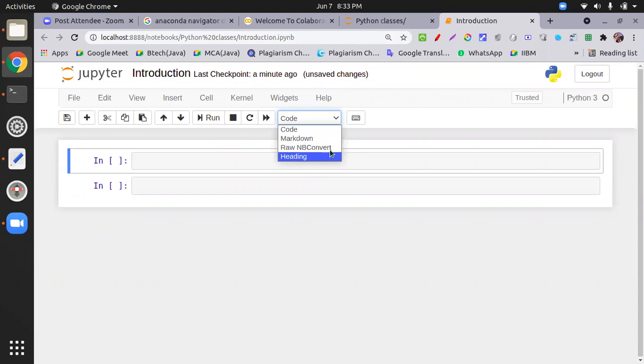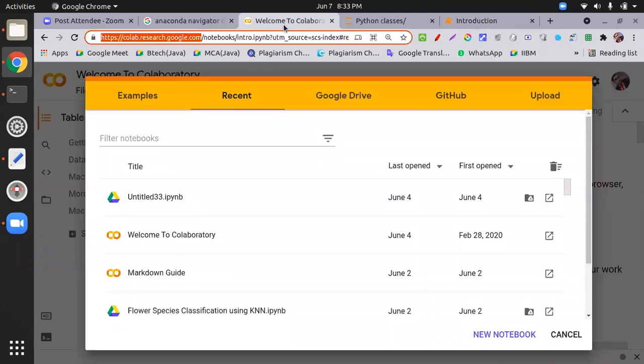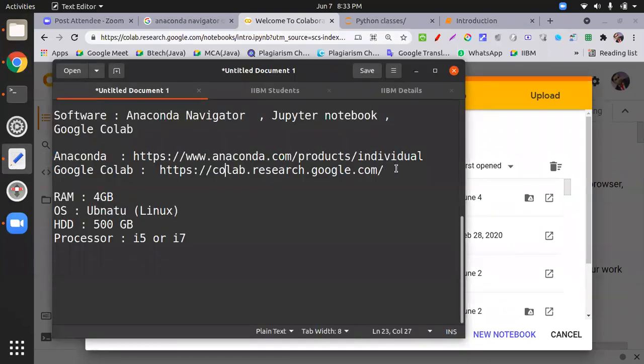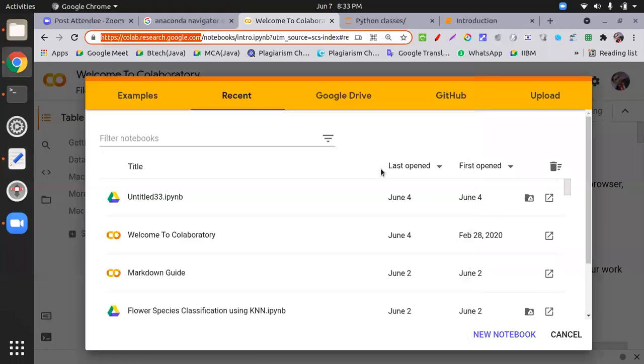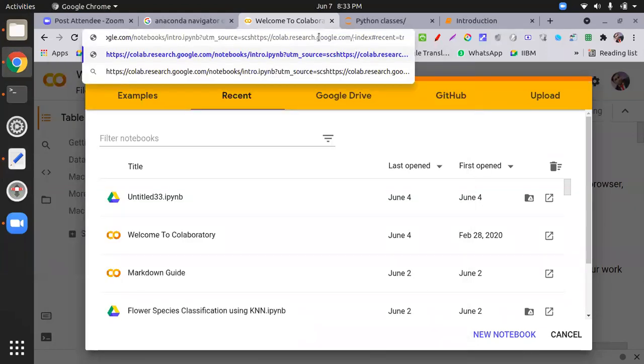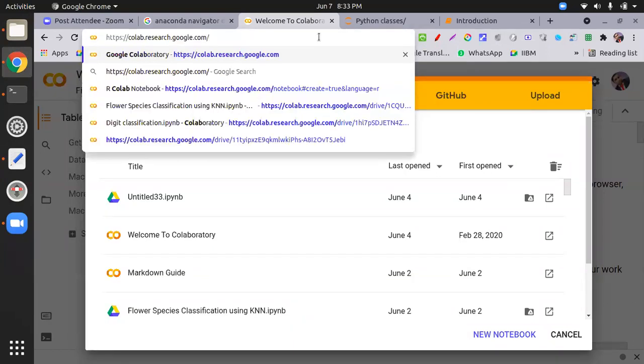Those who don't have any kind of Jupyter notebook can proceed with me on Colab. How to use Colab? Just take this URL, Control C, Control V, and enter.